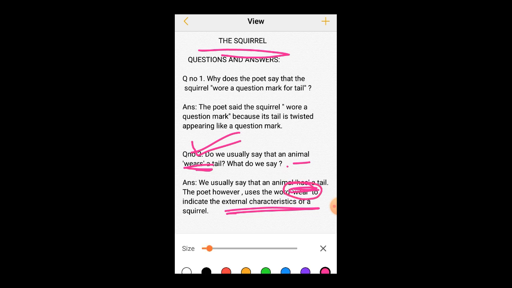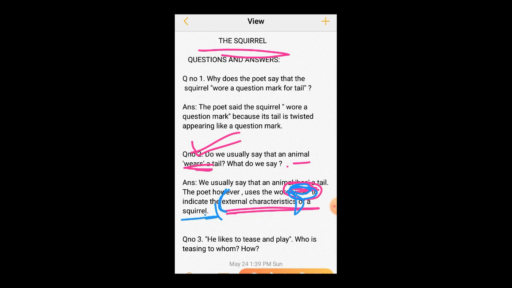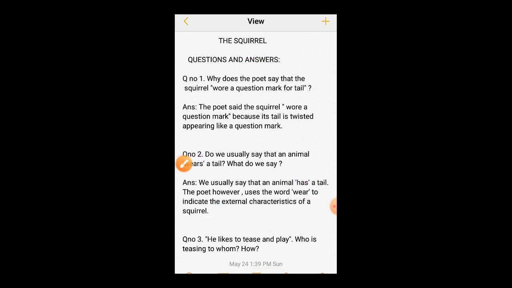He used it to indicate, or describe, the external characteristics of the squirrel. You can tell it like that too.